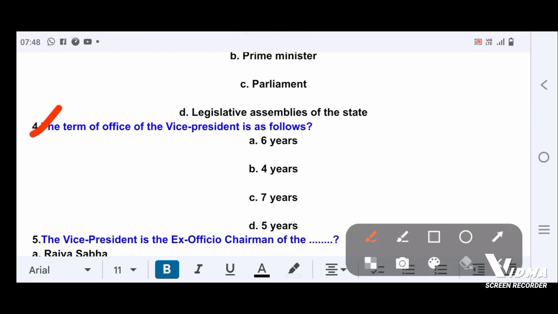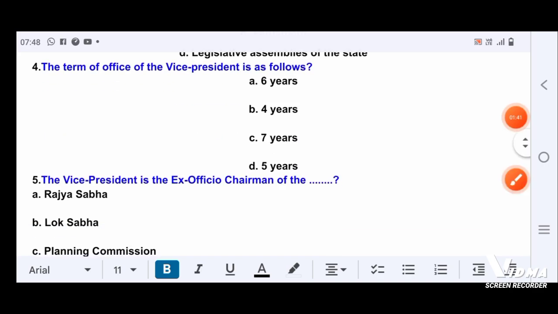Next question. The term of office of the Vice President is as follows. Option A, 6 years. Option B, 4 years. Option C, 7 years. Option D, 5 years. Correct answer is option D, 5 years.